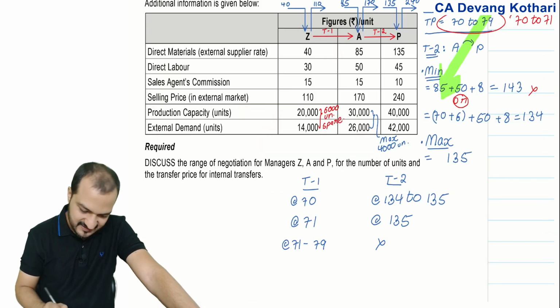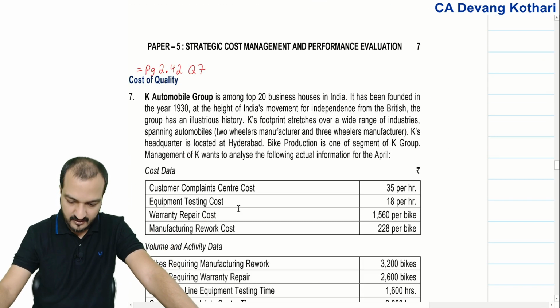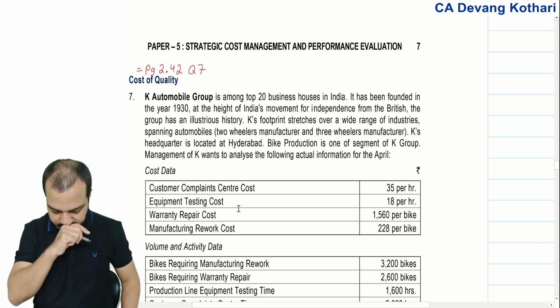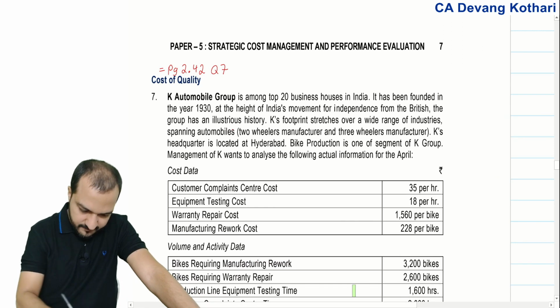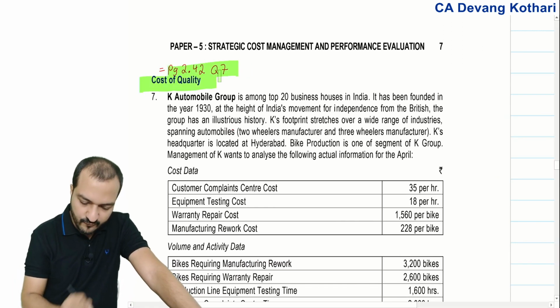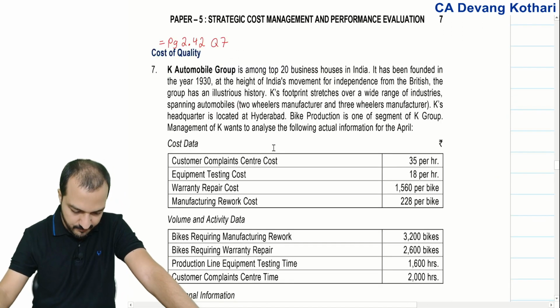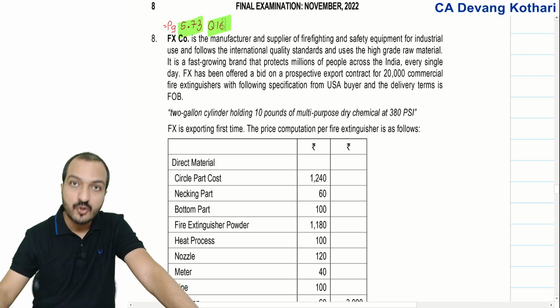That was question number 6. And one last question in your RTP which is new. Let's cover that up. I'm so sorry. Question 7 is again out of my book. It's chapter 2, cost of quality. You will find that question exactly on page 2.42, question number 7 in my book. Question 8 is also from my book, page 5.73, question number 16.